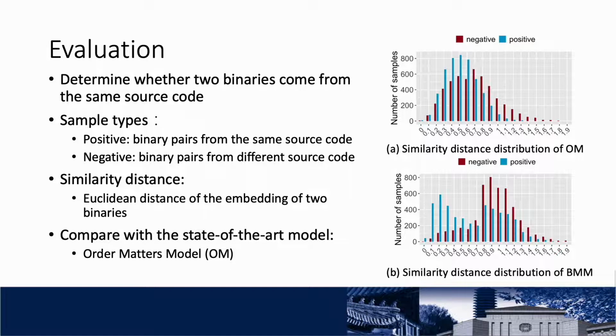For the binary similarity detection task, each sample consists of two binaries. The model will construct embeddings for each of these two binaries and output their Euclidean distance, which we take as a similarity distance. These two figures show the distribution of similarity distances. The x-axis indicates the similarity distance, and the y-axis the number of samples. For binary pairs from the same source code, that is, the blue bars, smaller similarity distances are better. It can be seen that our model has better differentiation capabilities.